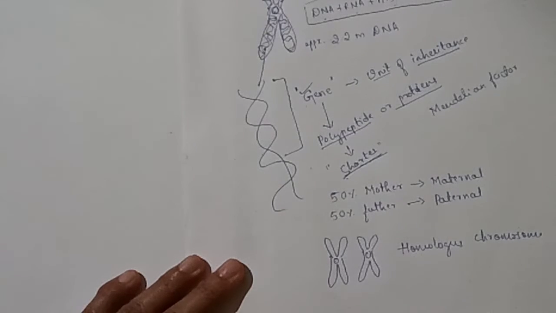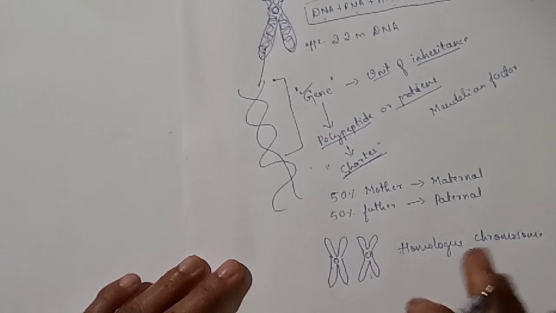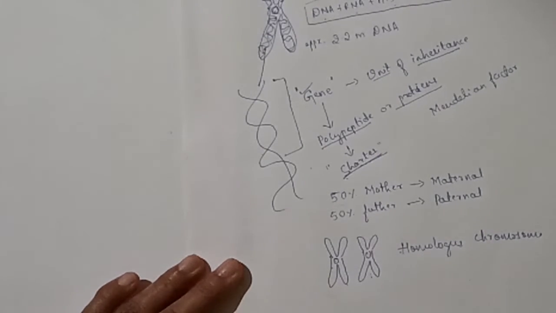Okay, what are homologous chromosomes? Homologous chromosomes are the similar chromosomes from either parent, that is maternal and paternal chromosomes, which are similar in appearance, size, even position of centromere. This is called homologous chromosome.